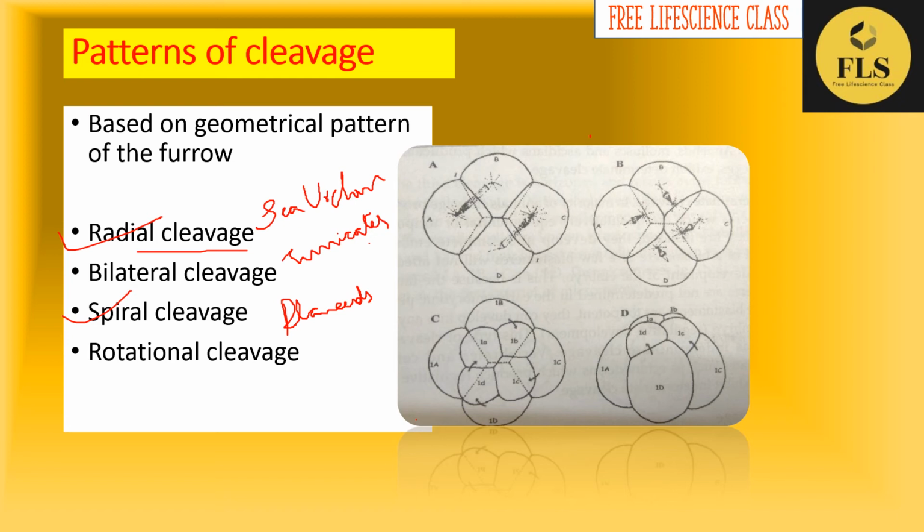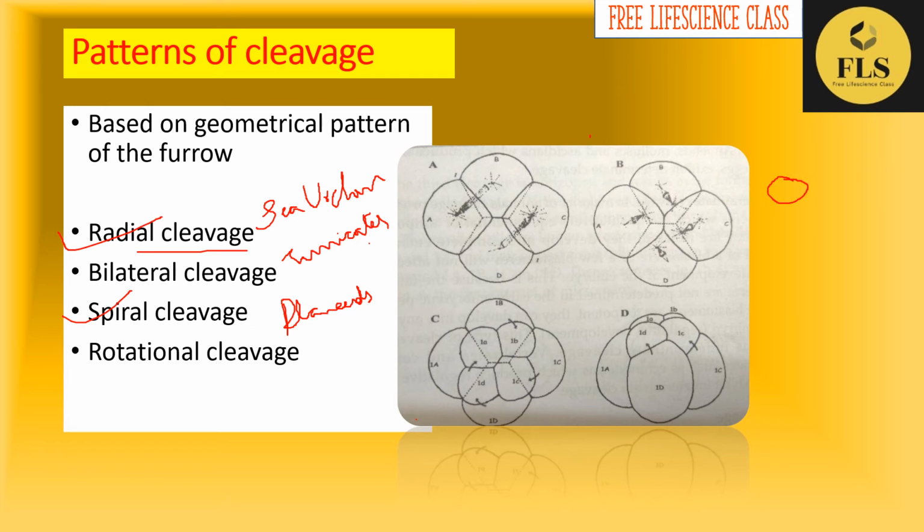So here you can see that, due to the rotational movement of the cell, the mitotic spindle gets displaced and the cleavage changes. The first 2 will be meridional and the third will be latitudinal. You will get two unequal sized cells.